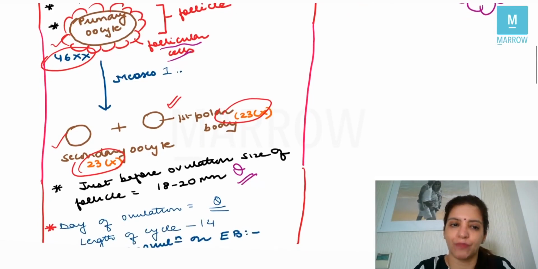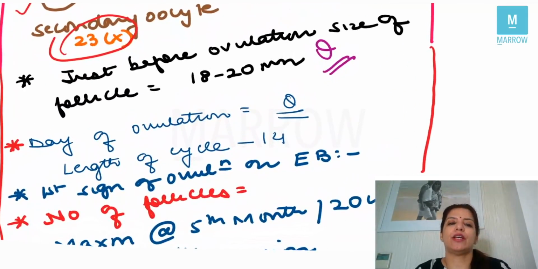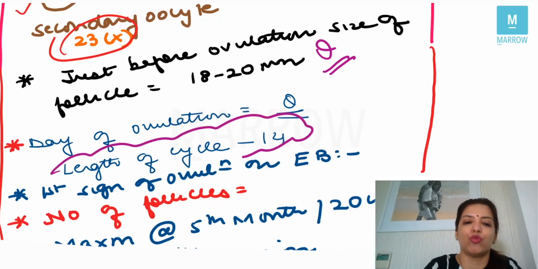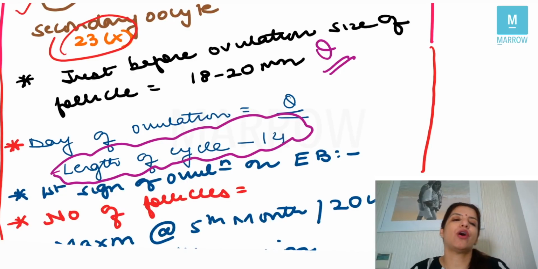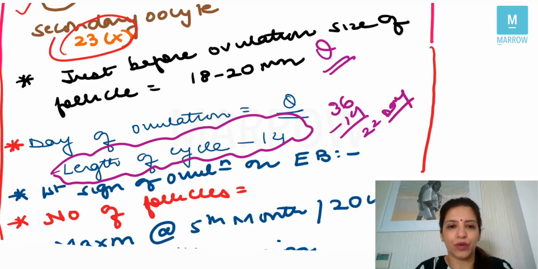Very, very important, right? Next question which they ask you is that they give you the length of the cycle and they ask you to calculate the day of ovulation. So always remember, if they give you the length of the cycle, from that you have to subtract 14. And that is how you get the day of ovulation. That's very, very important. So if the cycle length is 36, then the day of ovulation becomes 36 minus 14, that is day 22, right?